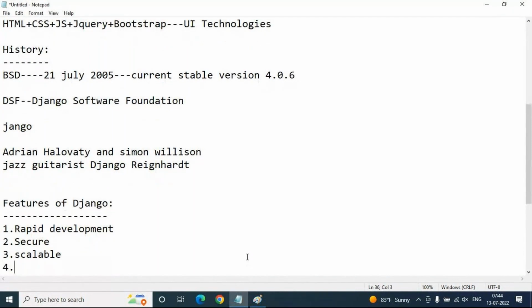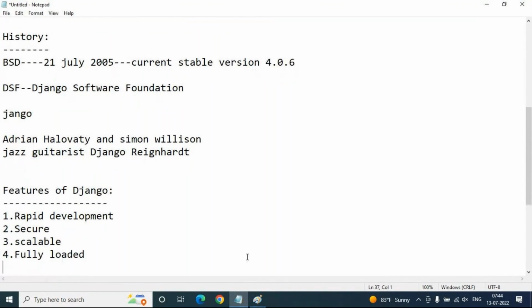And Django has fully loaded features. Fully loaded means, as I said, that Django is a complete web application development framework. Framework in the sense of a collection of libraries. By default, many built-in classes and built-in functionalities are available, and using them we can easily implement Django applications. Django includes various modules and libraries which can be used to handle common web application tasks. Django takes care of user authentication, content administration and so on.